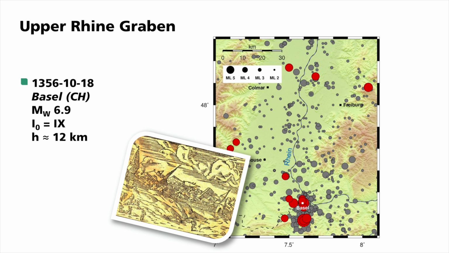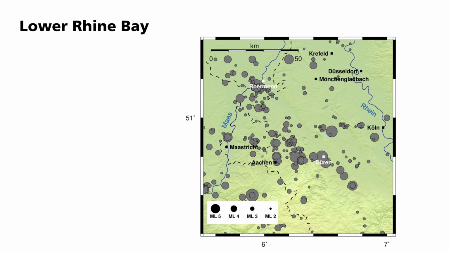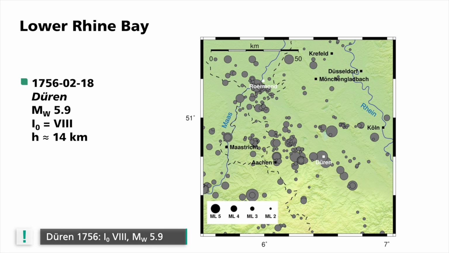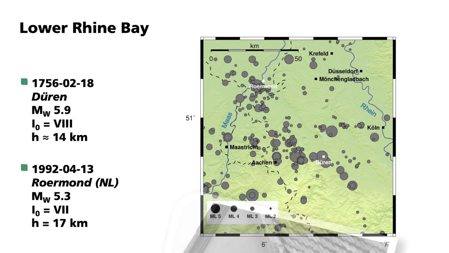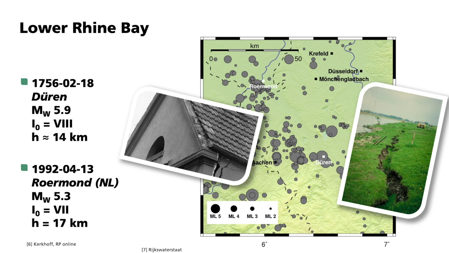Finally, we will pay a visit to the lower Rhine Bay at the west of Cologne. Major quakes here include the one in Düren in 1756 with an intensity of 8. Or in more recent times, the quake near Roermond in the Netherlands in 1992 with an intensity of 7. The effects of a quake can be amplified due to the unique local geology at a specific site, which is of great importance for the major city of Cologne, for example.